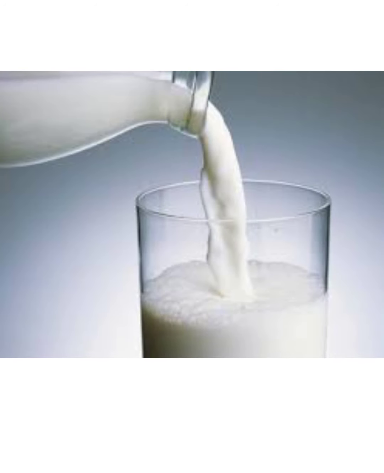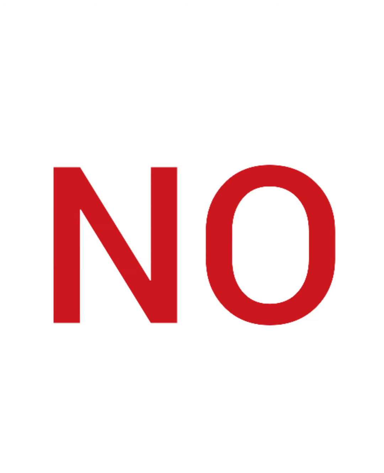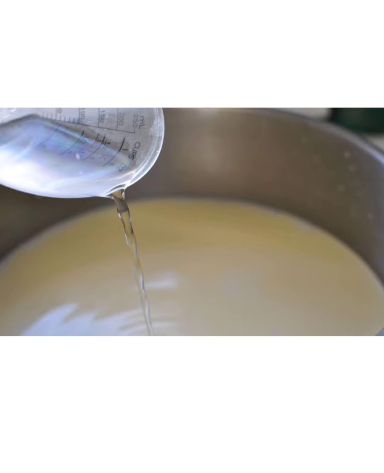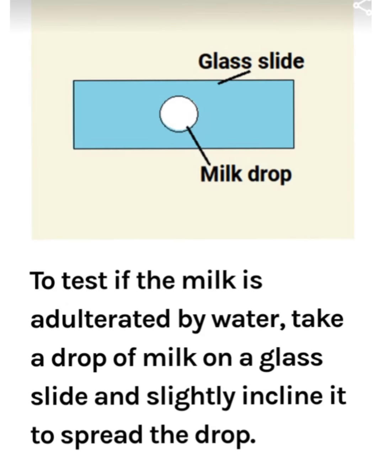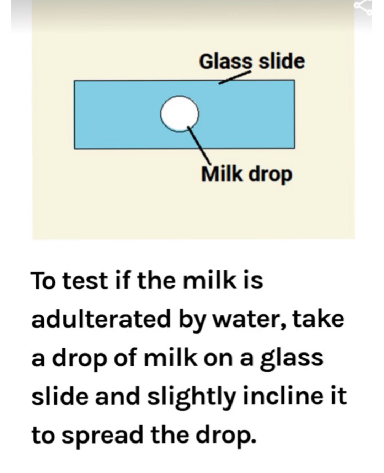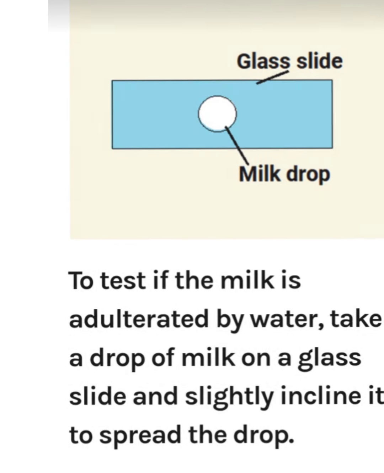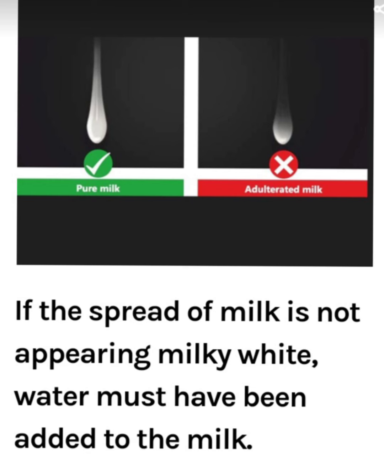Children, do you think the milk which you drink every day is pure? Of course, no. It is also adulterated by mixing water into it. Students, to test if the milk is adulterated by water, take a drop of milk on a glass slide and slightly incline it to spread the drop. If the spread of milk is not appearing milky white, water must have been added to the milk.